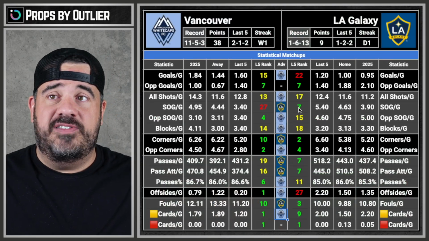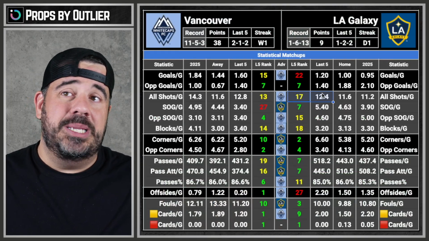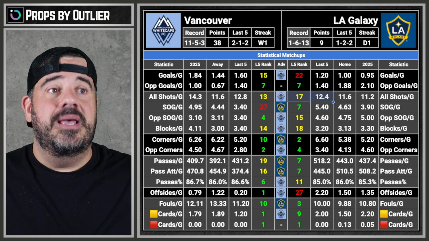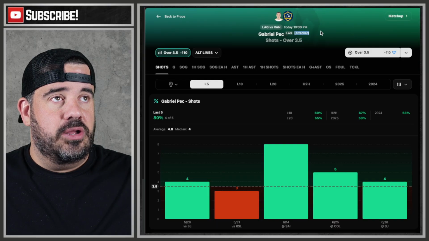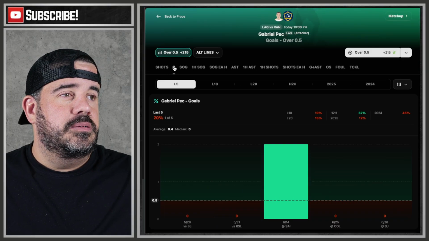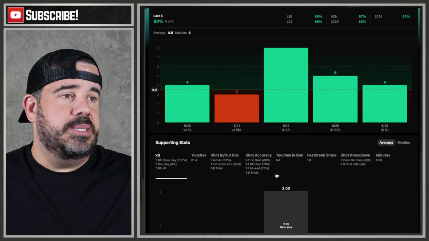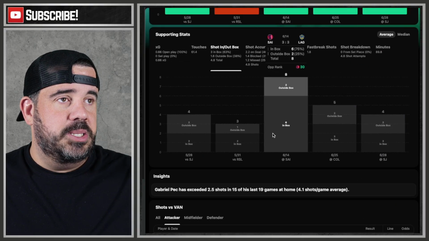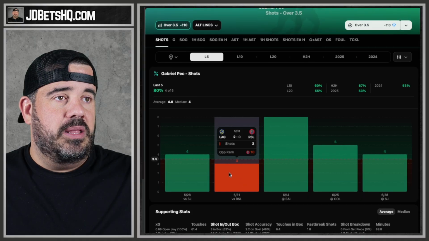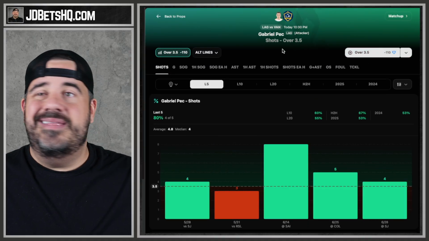Galaxy shots on goal, they're actually 7th in shots on goal at 5.4, and they're taking 12.4 shots, and he clearly takes half of them. And he's an attacker, right? Yeah, he's an attacker, so he's clearly taking all the shots. How many goals is he getting? Only 1, but how many shots in the box is he getting? We want shots in and out the box. Yeah, he's getting in there to the point where he can take lots of shots. Real Salt Lake kept him under 3.5, but 110, that might be a good play.